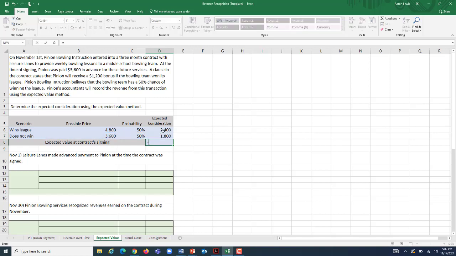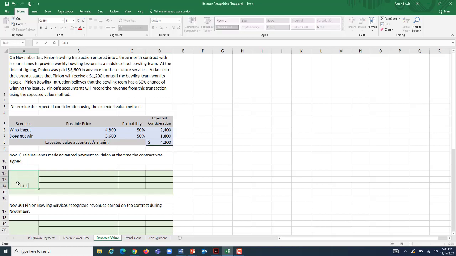And if we add those two expected considerations together, we get $4,200. And with that, we're saying we think that that's the reasonable, fair value of this contract, which, if you think about it, makes sense. Our two options are $4,800 or $3,600, and they're 50-50 weighted. What's the mid-ground between those two? $4,200. On November 1st, we are going to receive advanced payment. Well, we're not receiving $4,200 because the amount we're receiving in advance is just the $3,600 base.